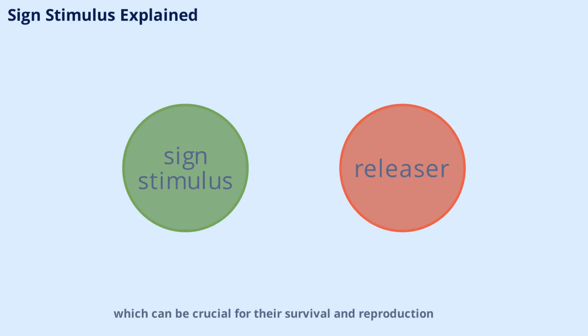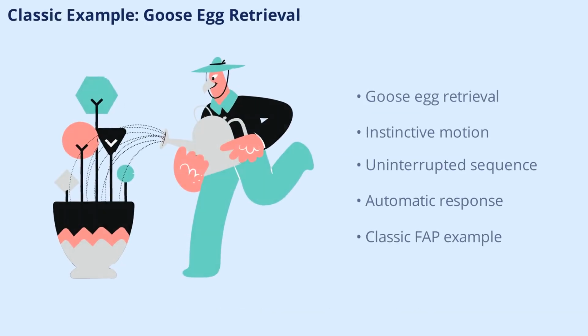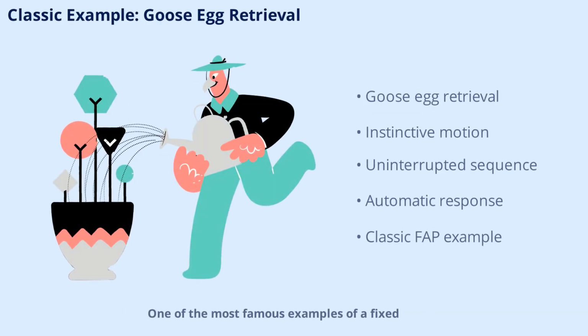their survival and reproduction. One of the most famous examples of a fixed action pattern is the egg retrieval behavior in geese. When a goose sees an egg outside its nest, it instinctively rolls the egg back using its beak and neck. Interestingly, if the egg is removed during the process, the goose continues the retrieval motion as if the egg were still there. This demonstrates the automatic and uninterruptible nature of FAPs, highlighting how deeply ingrained these behaviors are.